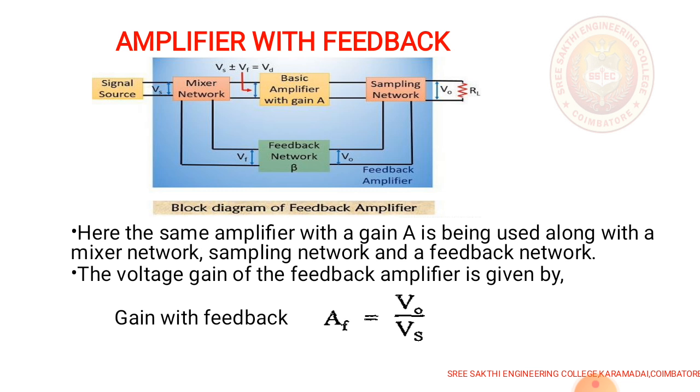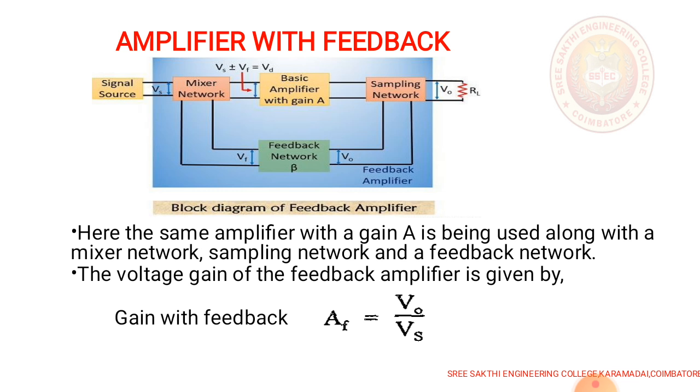Amplifier with feedback. The basic block diagram for a feedback amplifier is given. The block diagram consists of five basic elements: input signal, output signal, sampling network, comparison or summing network, and the basic amplifier. Input signal: the signal source can be either a voltage source in series with a resistance or a current source in parallel with a resistance. Second is the output signal.